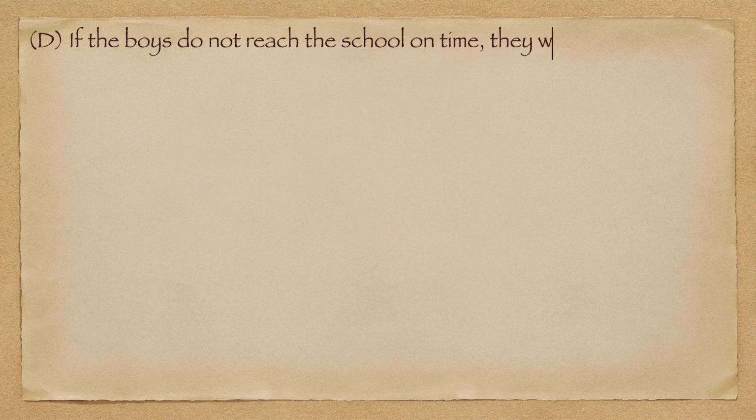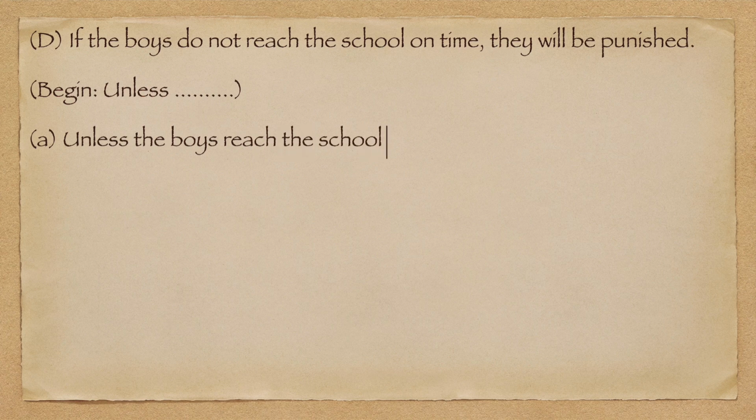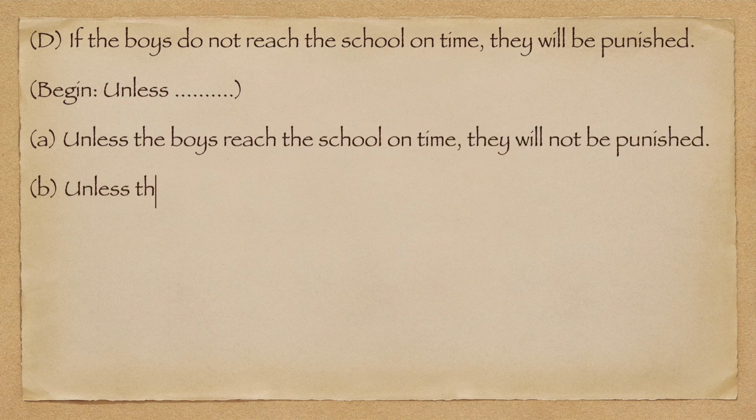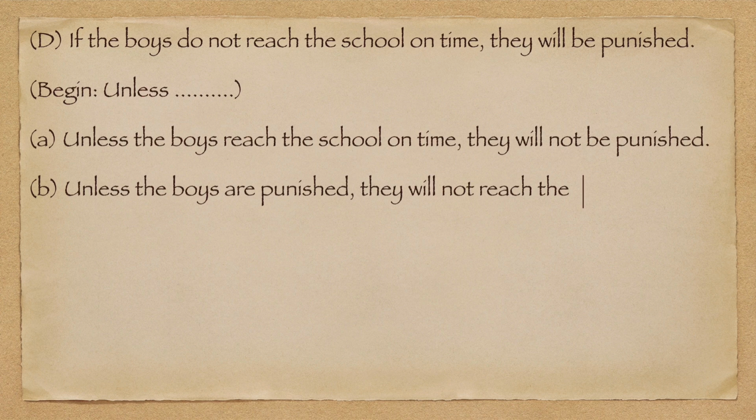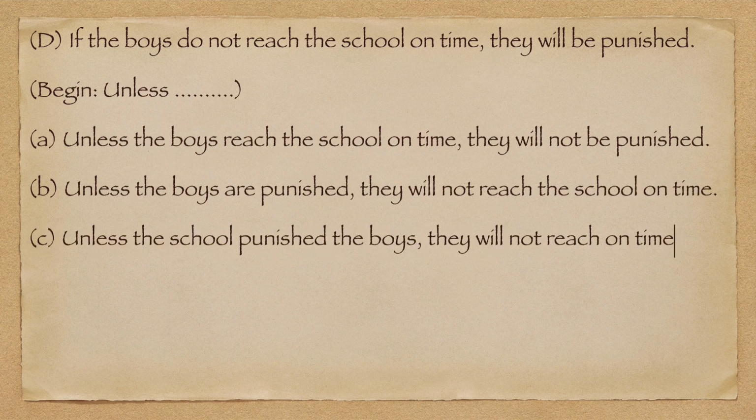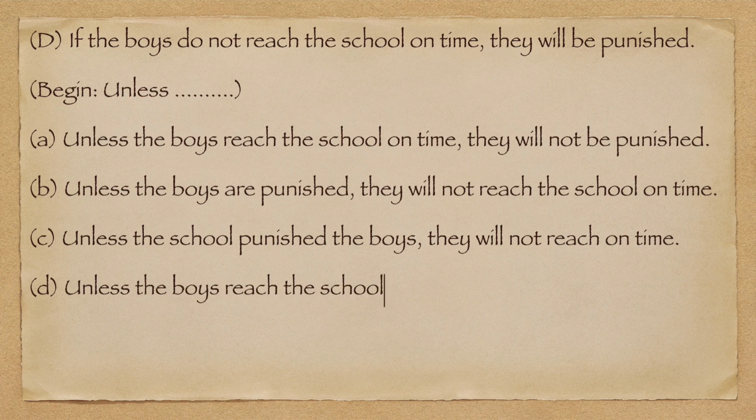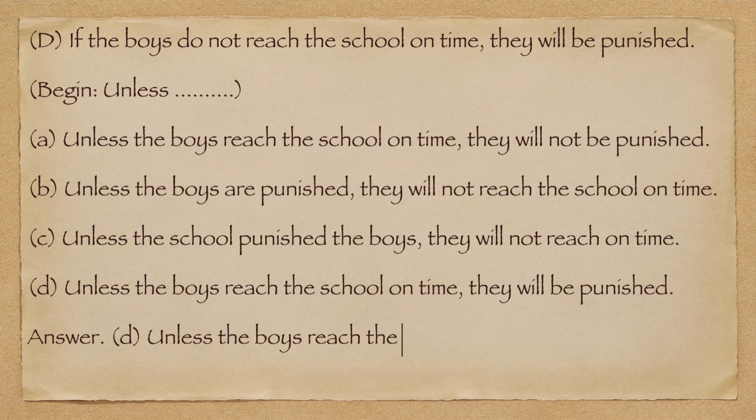D. If the boys do not reach the school on time, they will be punished. Begin, unless. A. Unless the boys reach the school on time, they will not be punished. B. Unless the boys are punished, they will not reach the school on time. C. Unless the school punished the boys, they will not reach on time. D. Unless the boys reach the school on time, they will be punished. Answer. D. Unless the boys reach the school on time, they will be punished.